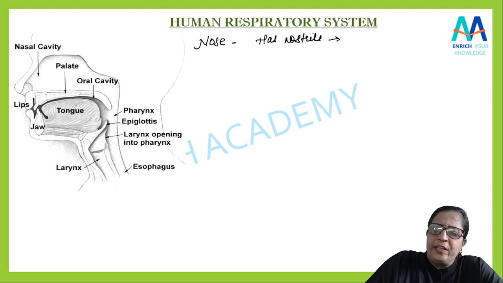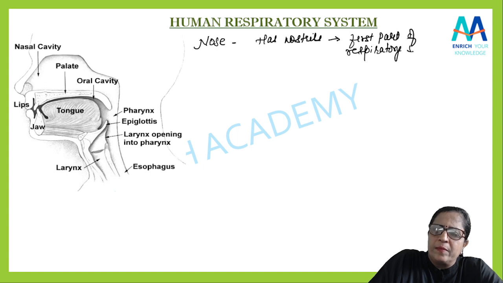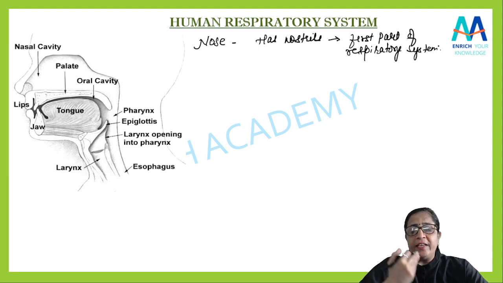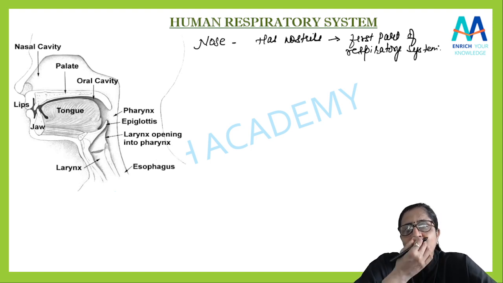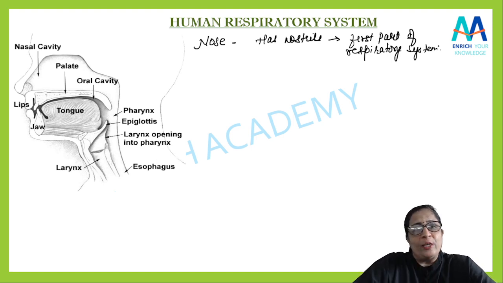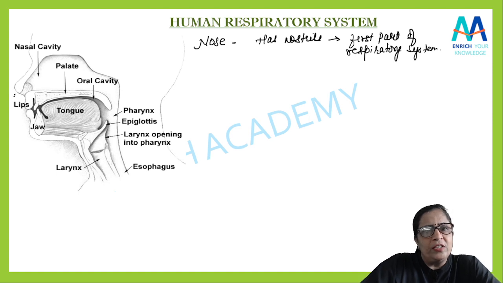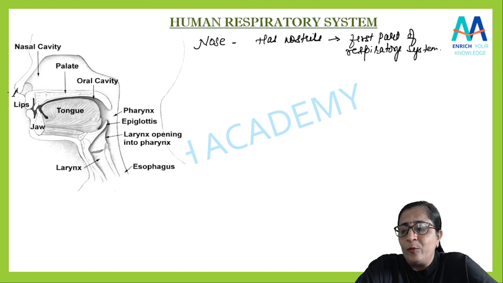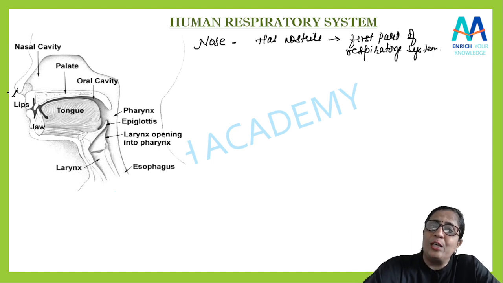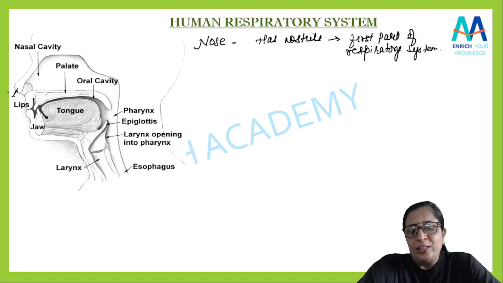which we can say is the first part of the respiratory system. बोल सकते हैं? Yes, through this nostril, what is there? Air is taken inside. Yes. Now these two nostrils, they are separated. Yes, the two nostrils are separated by what? It is separated by a septum, or cartilaginous septum is there.